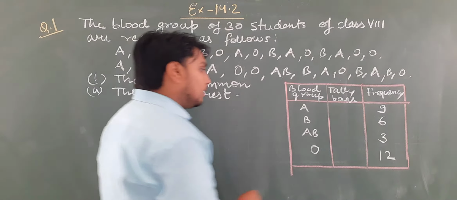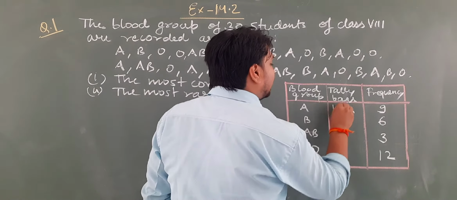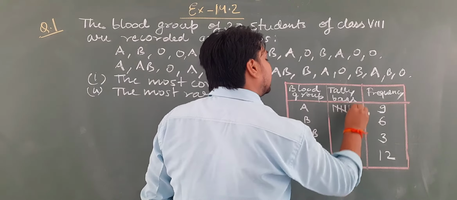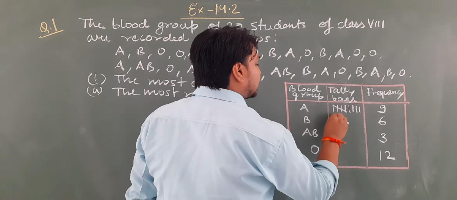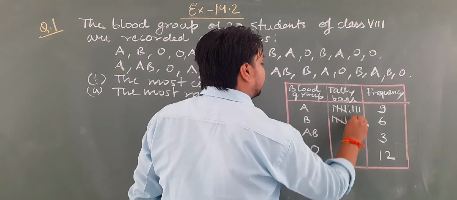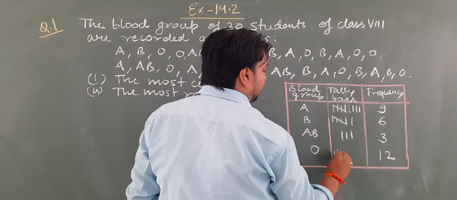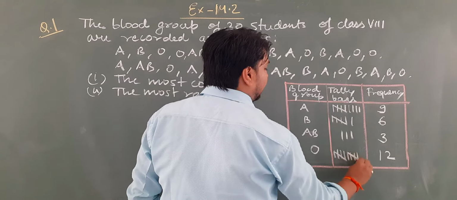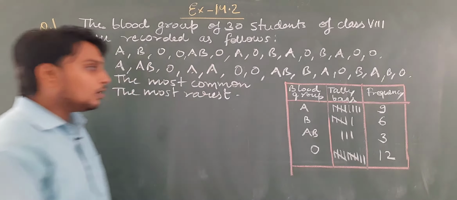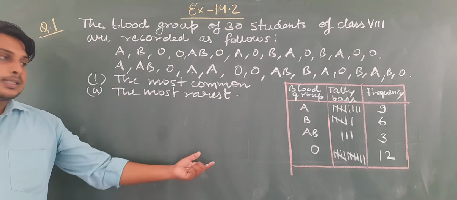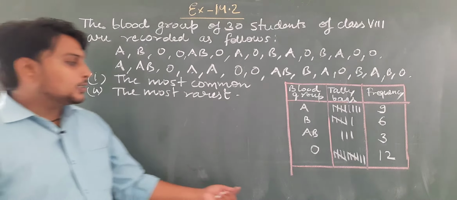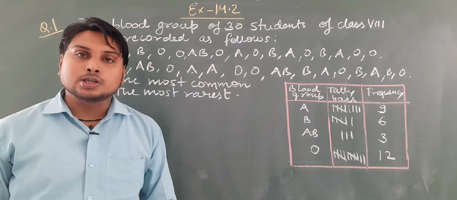Now we will represent it by tally bars. 1 2 3 4 5, 1 2 3 4. Okay, 6: 1 2 3 4 5, 1. 3: 1 2 3. And 12: 1 2 3 4 5, 1 2 3 4 5, and 1 2. So students, this is the frequency distribution table of this question.